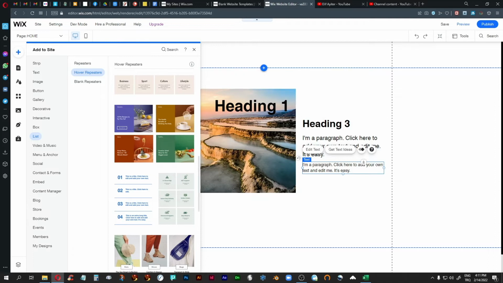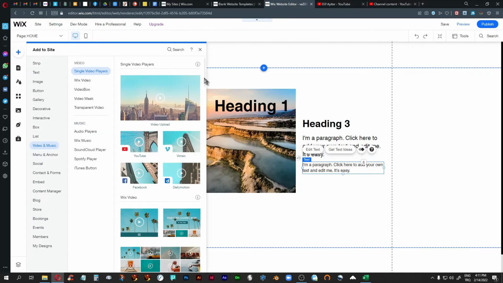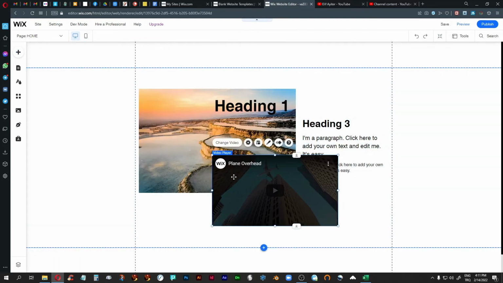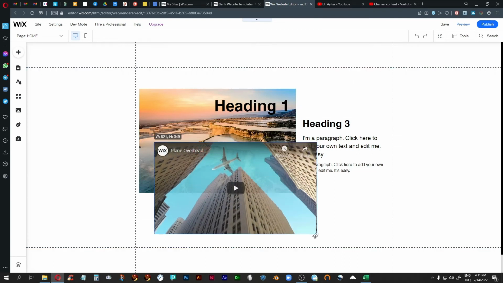These are kind of listed items on a page. We can add video and music. So let's go here. Now you can upload your own video, and there's a special player for that, but what you can also do is get videos from YouTube, from Vimeo, from Facebook, even from Dailymotion. So let's just add one here, and again, you can size this exactly as you want.